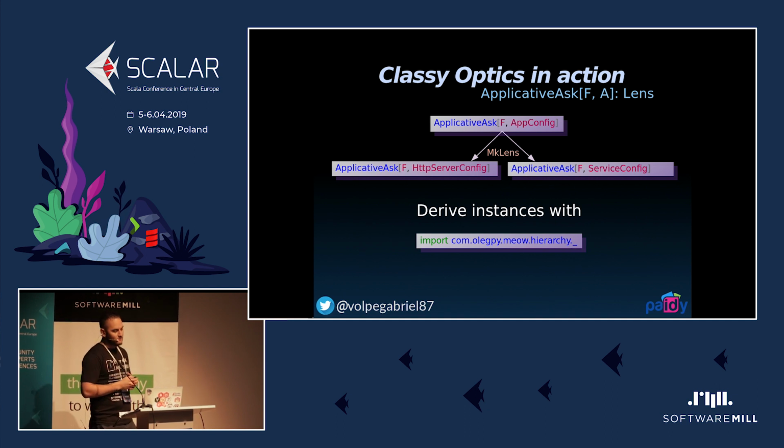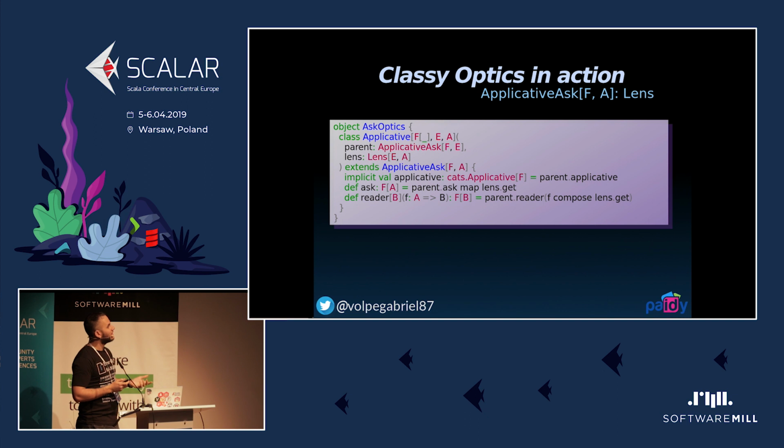How does it work? Well, it's smart enough to recognize that we can satisfy the first constraint, ApplicativeAsk of F and AppConfig. And by adding this single import, the library will actually create two lenses for these other specific type classes, for the case classes, the configurations, and it will derive the ApplicativeAsk instance for us. And if you look at the implementation, this is how it looks.